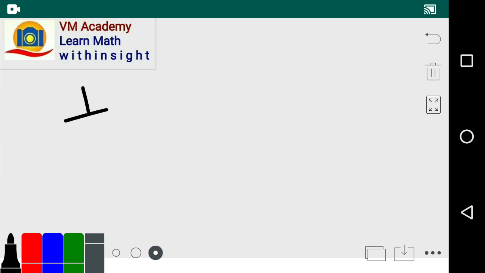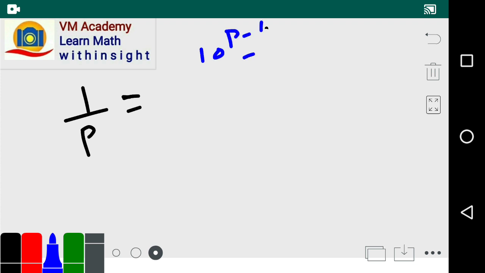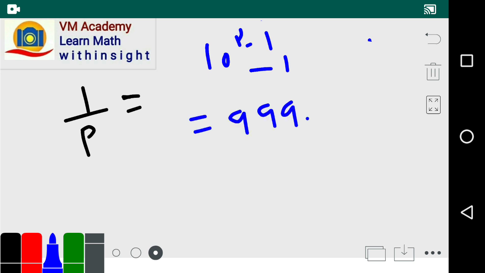Similarly we can prove it for 1 by p. So when we divide 10 raised to p minus 1 by p, it gives remainder 1. That means 10 raised to p minus 1 minus 1 is perfectly divisible by p, and this is nothing but 9999, p minus 1 times, friends.